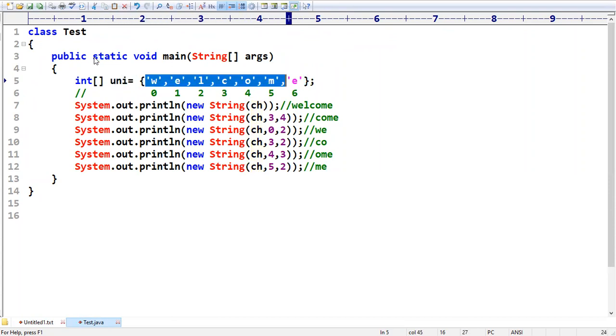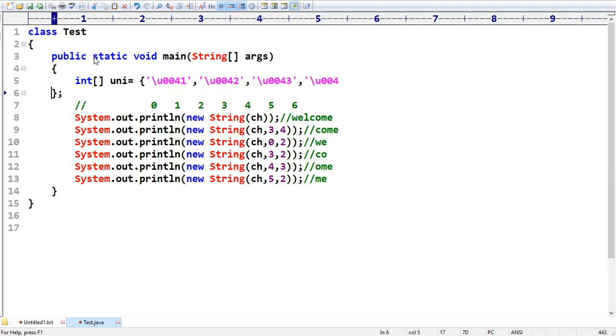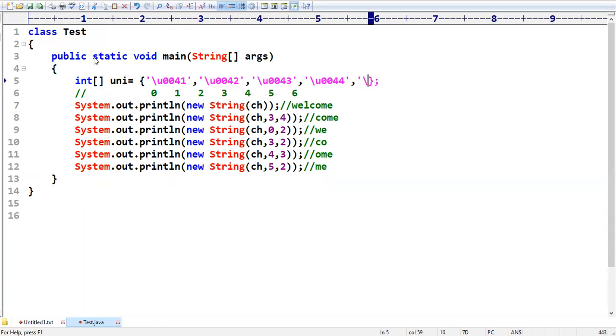Here, do you know how to represent Unicode? You must start with \u, and you have to take four digits which should be in the range of hexadecimal values. We have already seen that \u0041 will return a value. Okay, \u0042, definitely it is going to return B. Then \u0043, \u0044, \u0045. Assume I have like this.